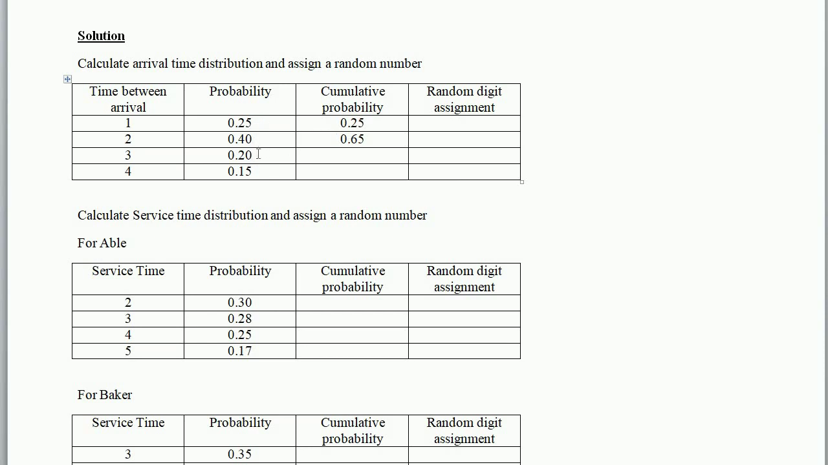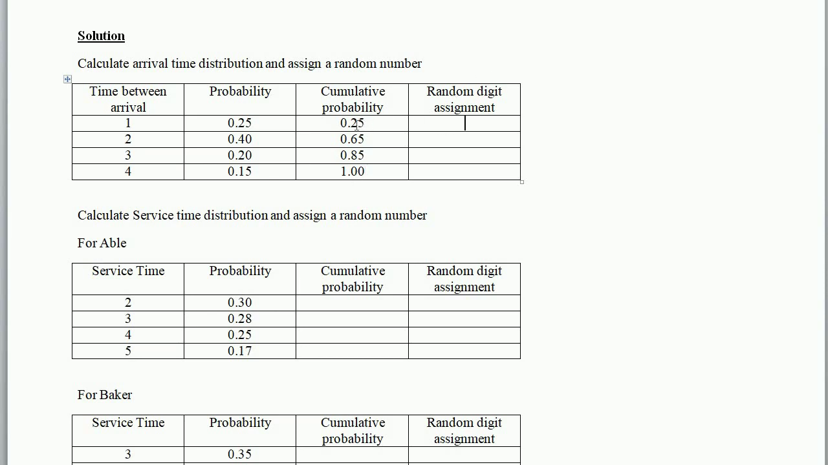Next, add all three: 0.25, 0.40 and 0.20. You get 0.85. Or else you can add 0.65 and 0.20. The next is 0.85 and 0.15, so at the end you get 1.00. The cumulative probability at the last value must be 1 itself. Then our values are correct. Now assign the random digits.